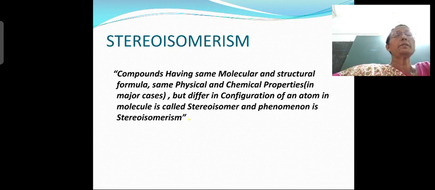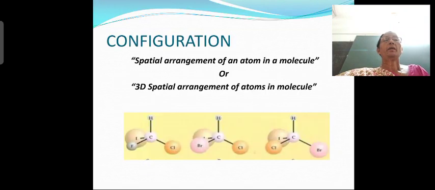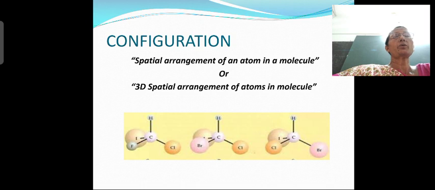Molecular formula same, structural formula same, physical properties same, chemical properties same. Then where is the difference? Only the spatial arrangement of atoms in a molecule is different. That is called stereoisomerism. That is also called configuration. So what is configuration? That is spatial arrangement of atoms in a molecule, or it is also called 3D spatial arrangement of molecules. You can see the molecule over here, a three-dimensional arrangement.